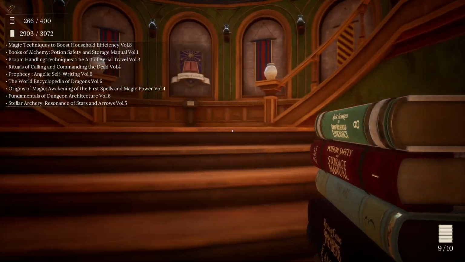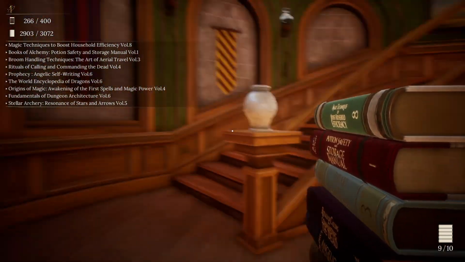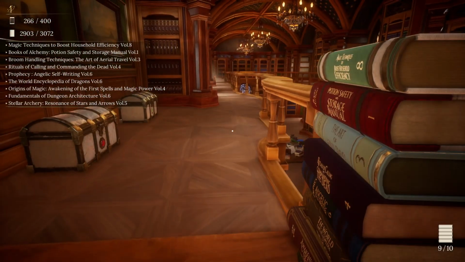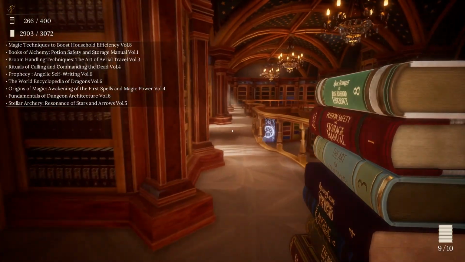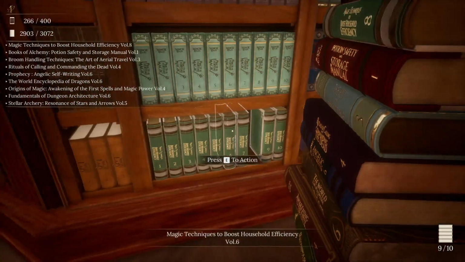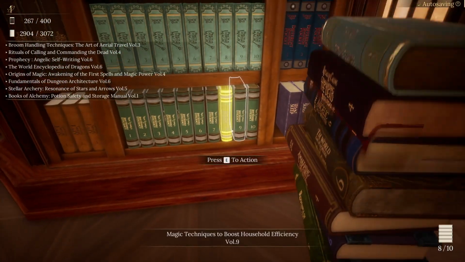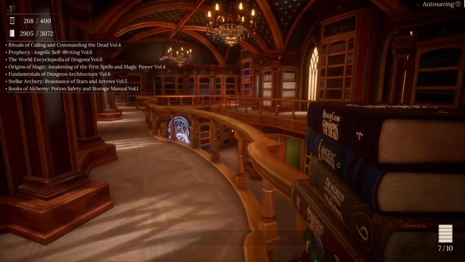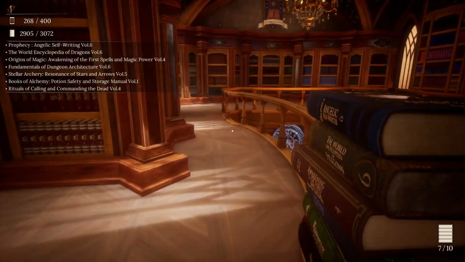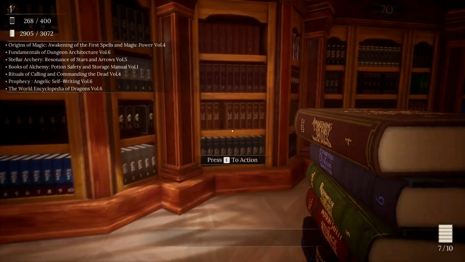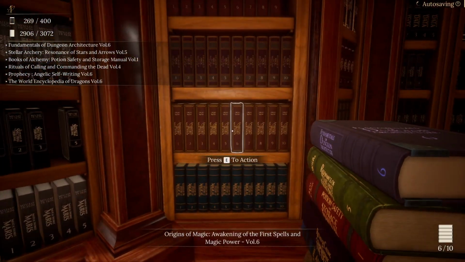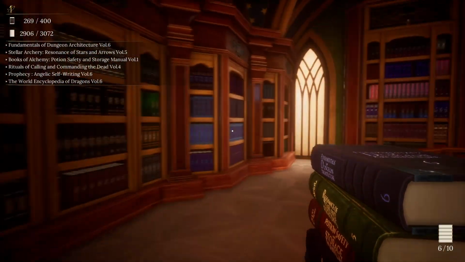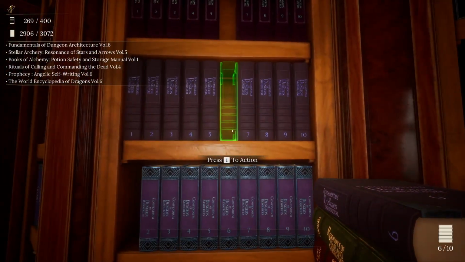Magic Techniques to Boost Household Efficiency, so we've got Everyday Alchemy, Everyday Undead, Divination, Monsterology, History, Dungeon, and Archery. Okay. Magic Techniques to Boost Household Efficiency, Volume 8. Broom Handling Techniques, The Art of Aerial Travel, Volume 3. Origins of Magic, Awakening the First Spells and Magical Power. Then we have Fundamentals of Dungeon Architecture, Volume 6.